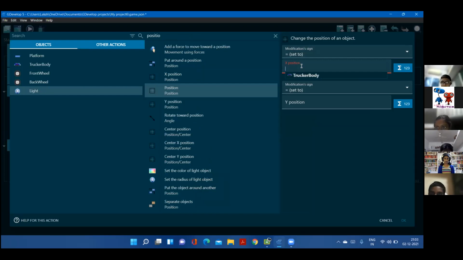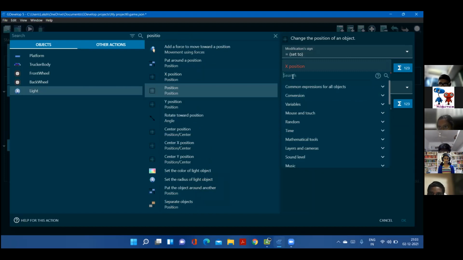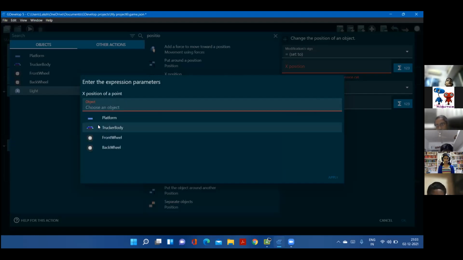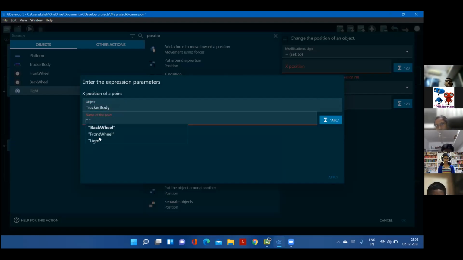So the sigma, point X, object is structure body, and the name of the point is light, right? Light.